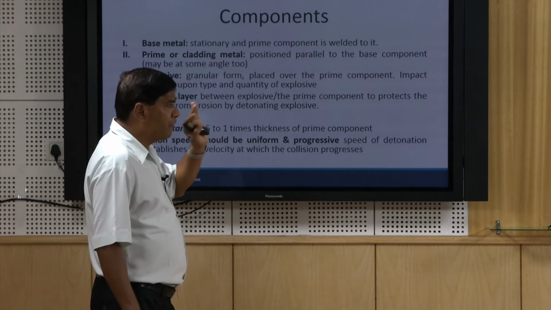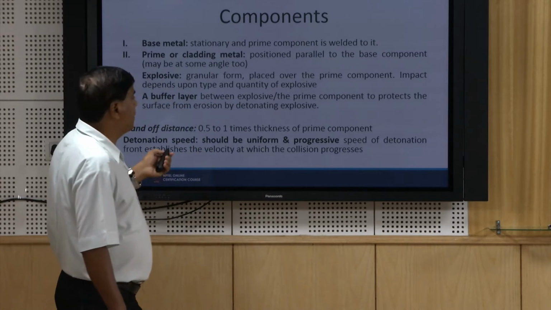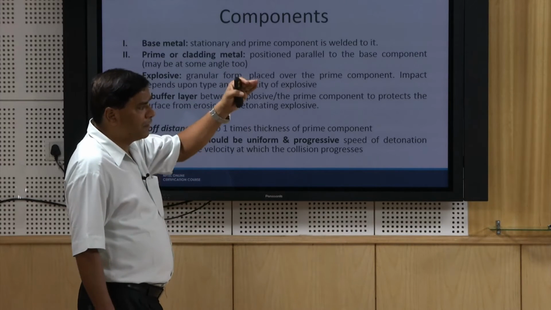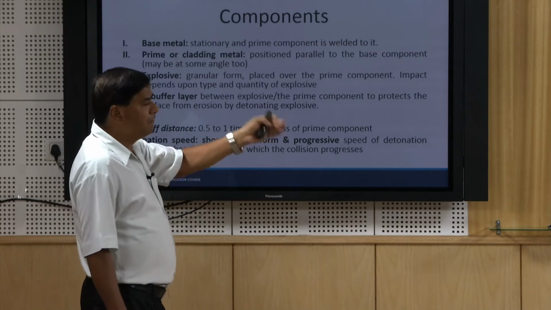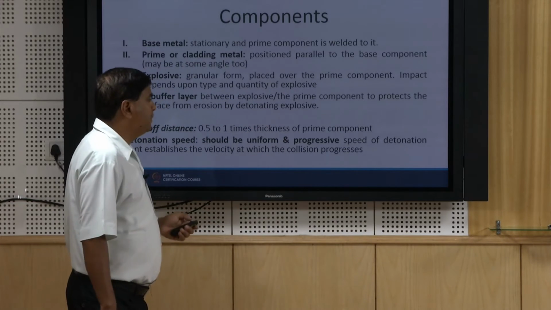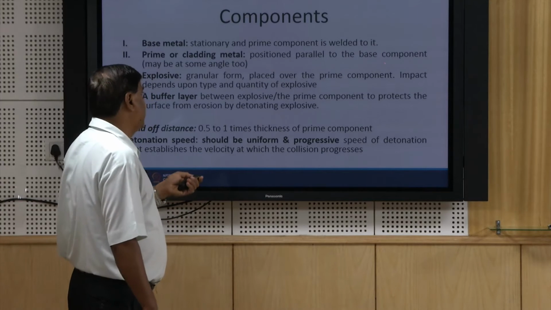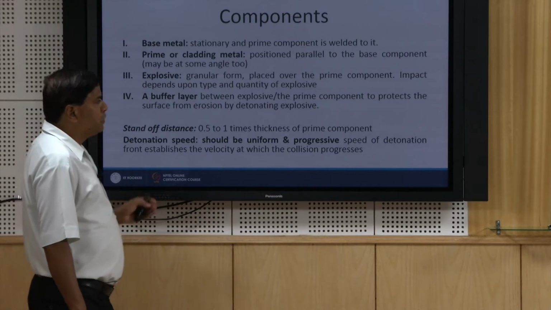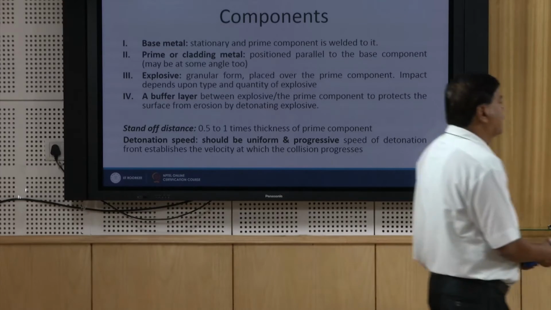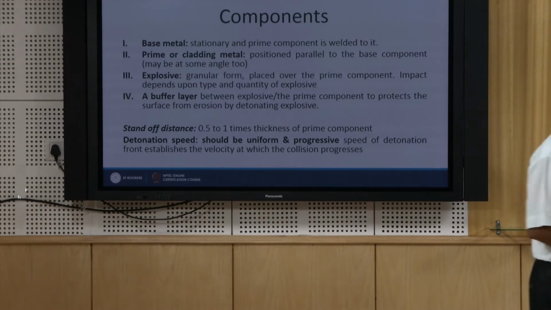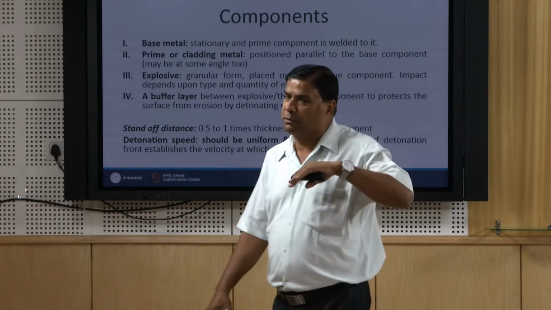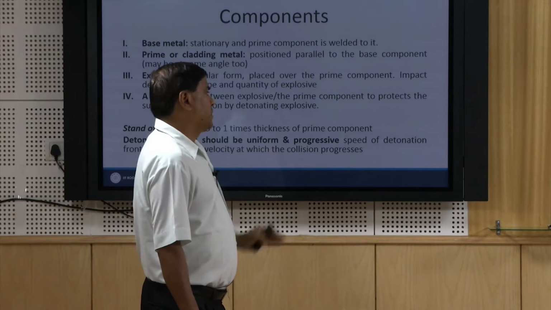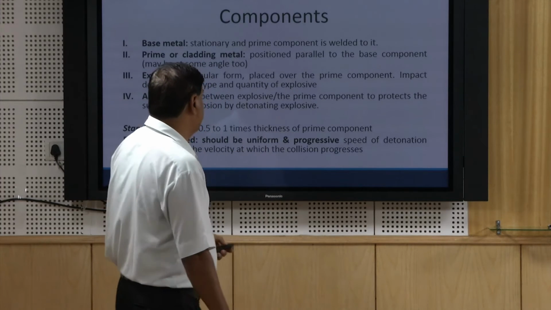So, there are four components, basically the base material which is kept stationary over the anvil, and the prime component which is welded and kept at the top. Prime component may be another member or it may be in the form of clad material. The prime component or the clad material is positioned either parallel to the base component or at certain angle depending upon the requirement. Explosive which is placed is normally in granular form, it may be RDX or TNT or any other suitable explosive which can provide sufficient energy for explosion and moving the plate at a sufficiently high velocity.